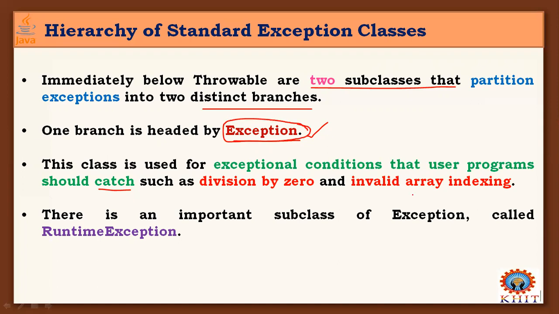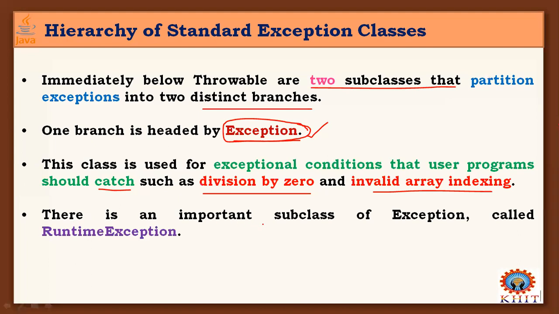That means these exceptional conditions that user programs should catch, such as division by zero and invalid array indexing, are all types of exceptions generated by our programs. These exceptions we can catch and handle. It is possible to catch and handle here, right?